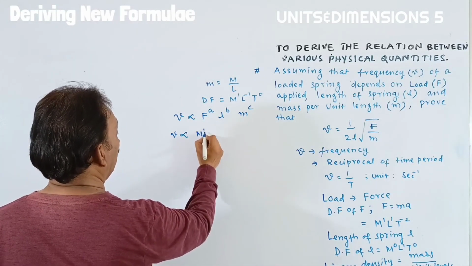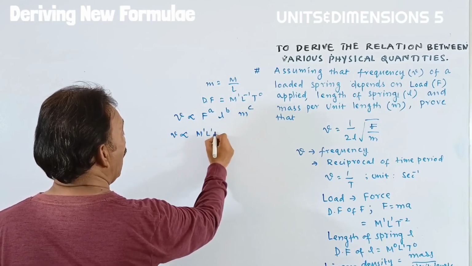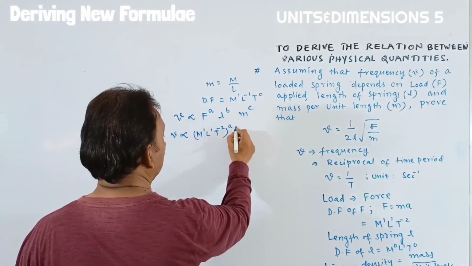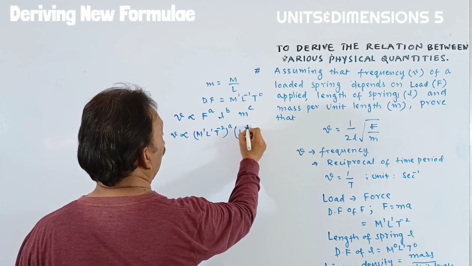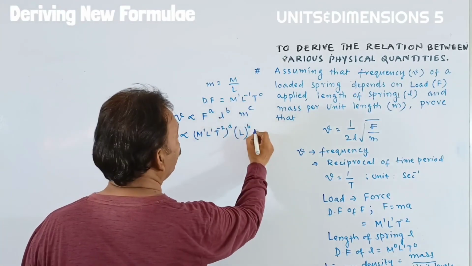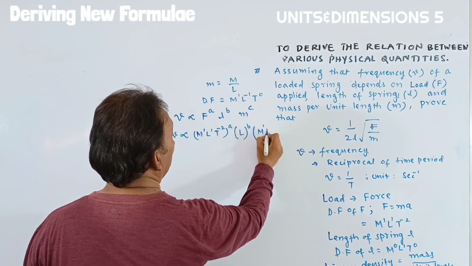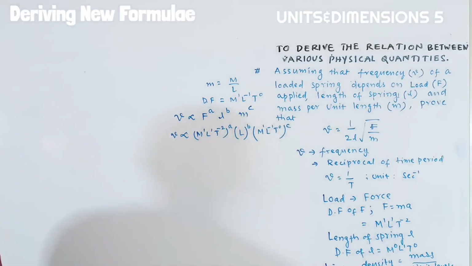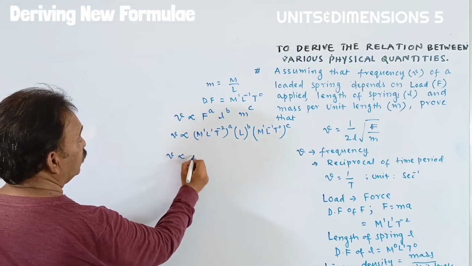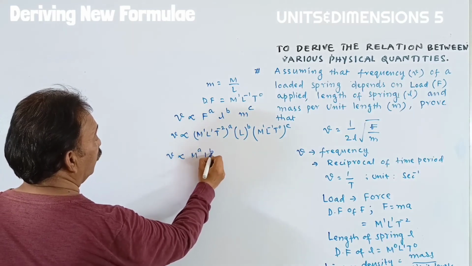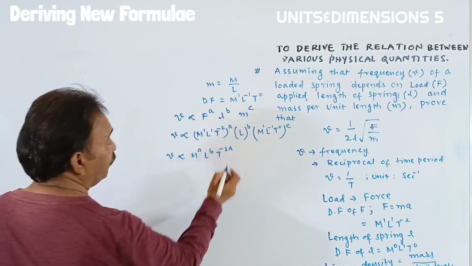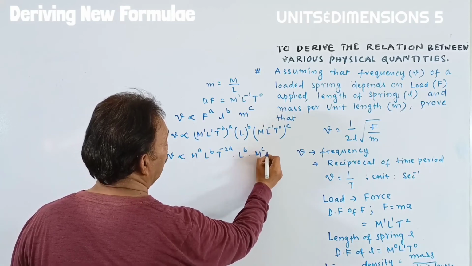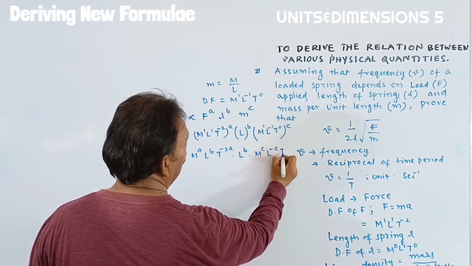M1 L1 T to the power of minus 2, to the power of A. Then L to the power of B. And linear density we have M1 L inverse T0 to the power of C. Then it can be written as n is proportional to M to the power of A, L to the power of A, T to the power of minus 2A, multiplied with L to the power of B and M to the power of C, L to the power of minus C and T to the power of 0.